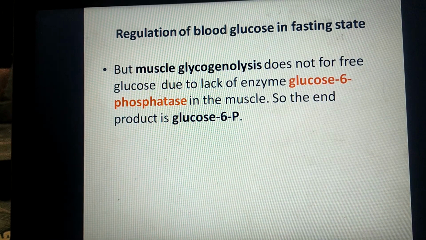But this is not the case in muscle glycogenolysis. In muscles, when glycogen is broken down by glycogenolysis, the end product is not glucose but glucose 6-phosphate. This is because the enzyme glucose 6-phosphatase is not found in the muscle.